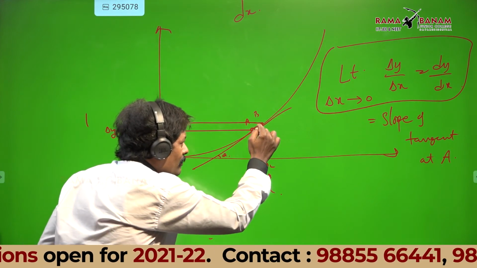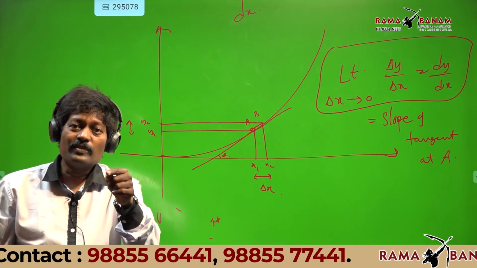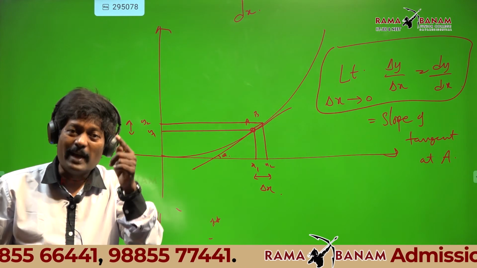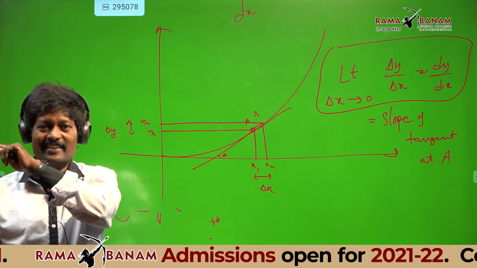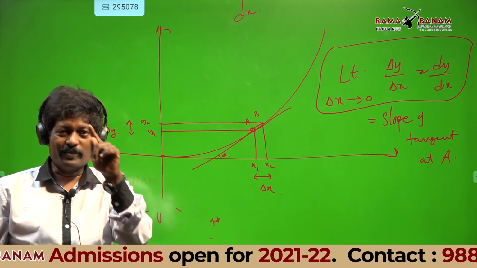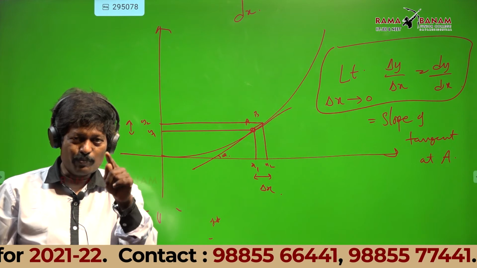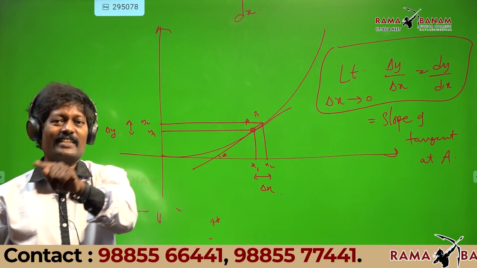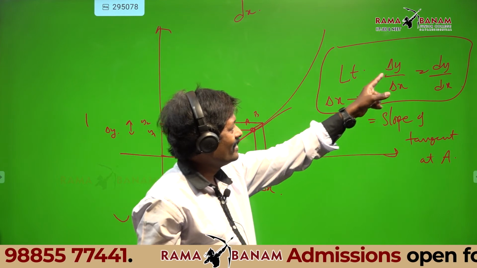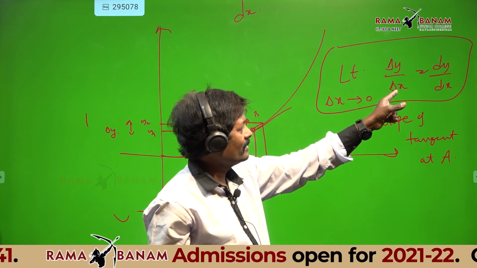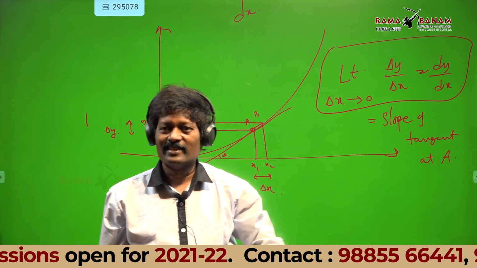Then B will come very close to A. Then the slope of the line AB will exactly match with the slope of the tangent at A. That is the meaning of limit delta y by delta x, delta x tends to 0, which gives you dy by dx.